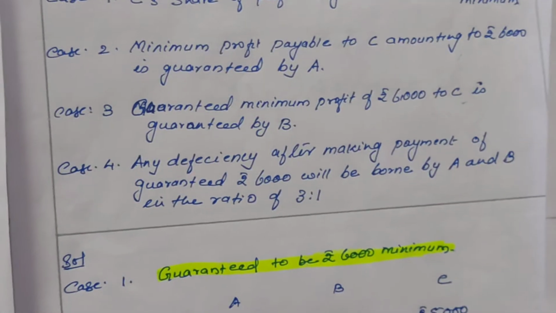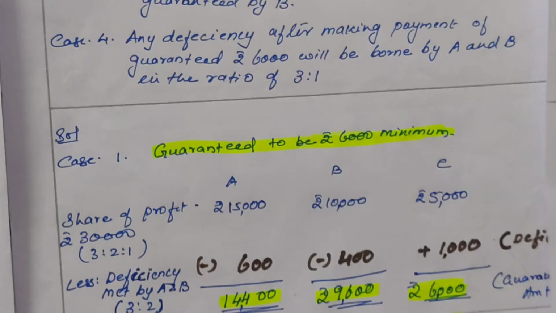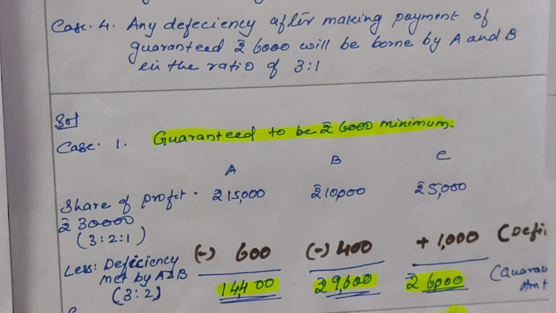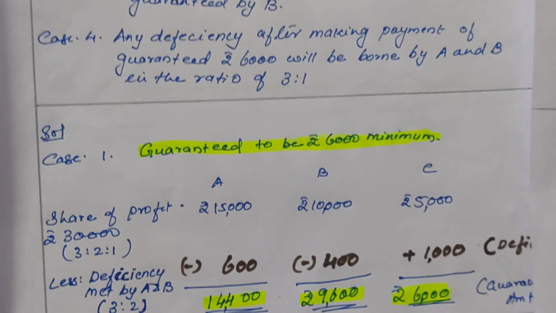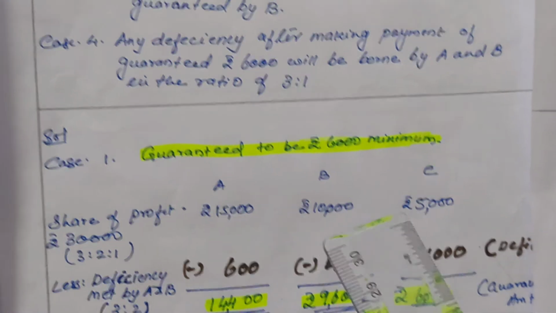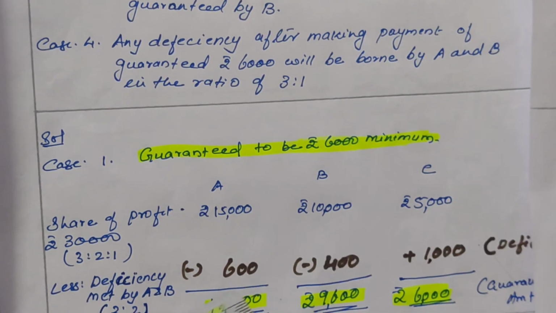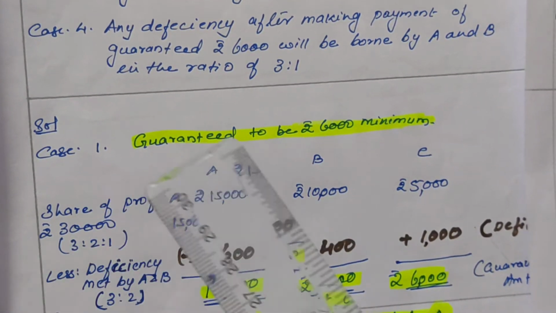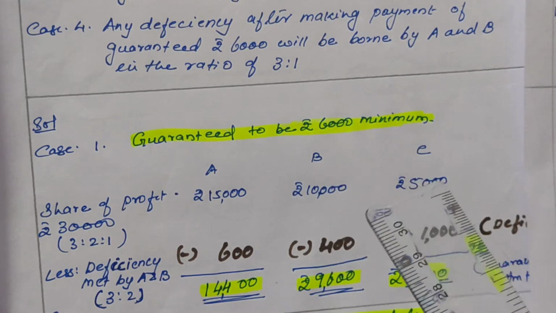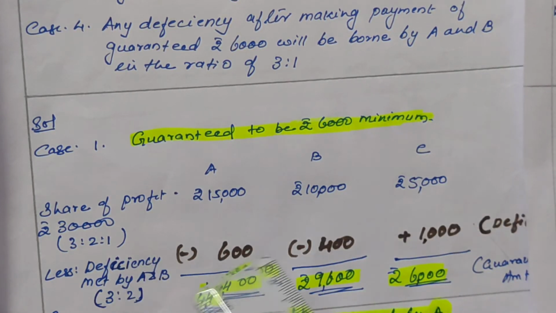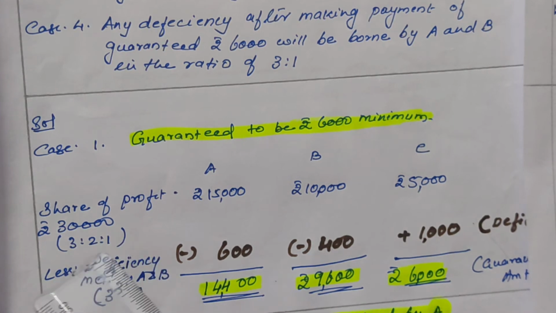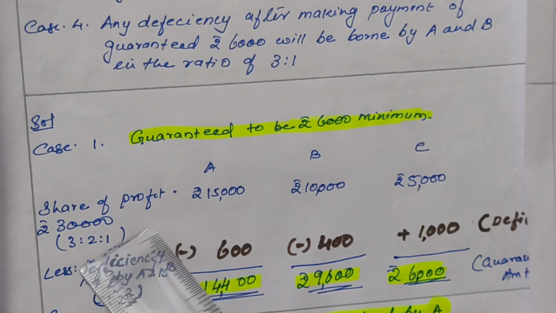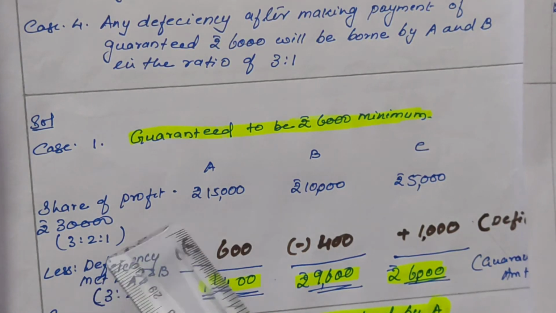Okay, now let's see the first question. The first case, that is case 1, guaranteed to be rupees 6,000 minimum, no other adjustment is given. That means here it is not given who will share the deficiency. As per the question, the guarantee of rupees 6,000 minimum is given to C. So the first step is that we have to share the profit as per the given ratio. Here the profit sharing ratio of A, B and C is 3:2:1. So first we'll share the profit in the ratio 3:2:1.